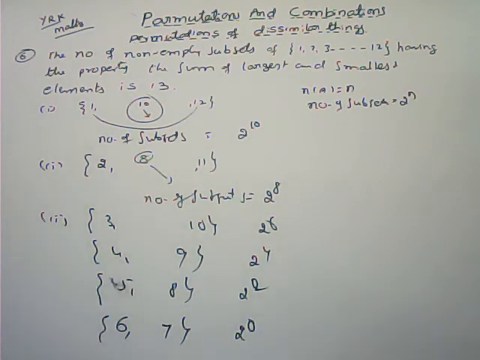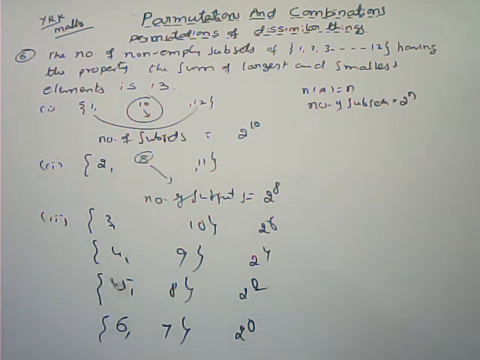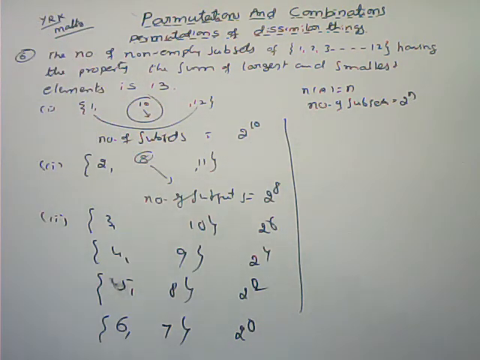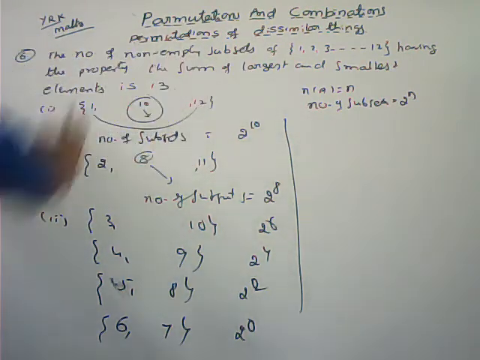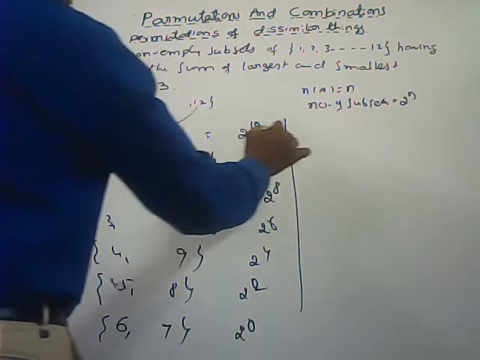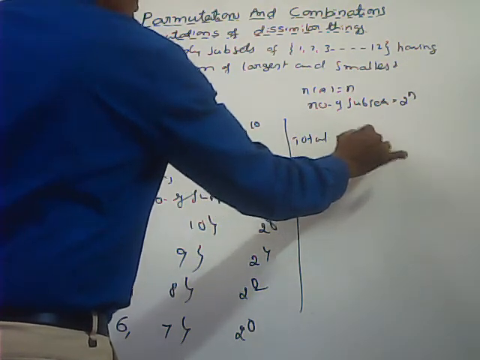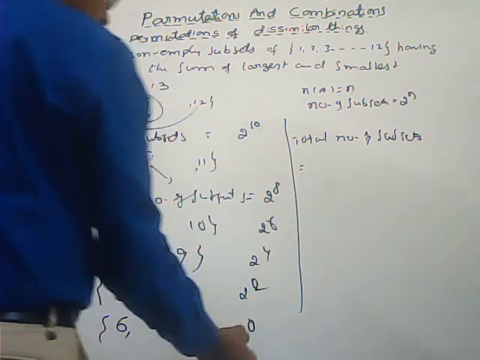2 power 0, that is only 1 is there. That is a set of 6, 7, that one itself only. So the total number of non-empty subsets of this one, and everywhere the smallest and the largest element should be 13. The total number of ways is equal to the total number of subsets, here starts from here.